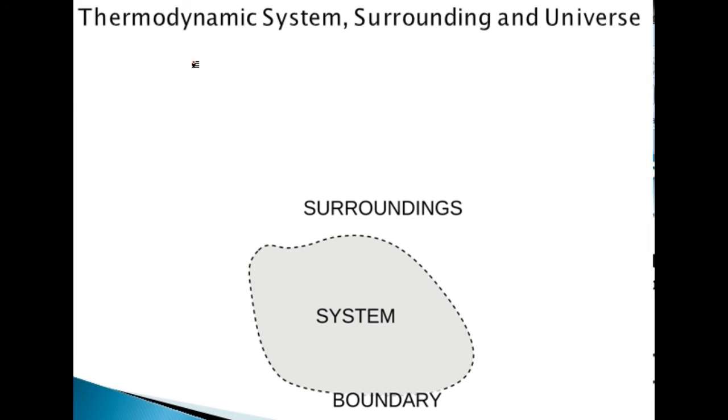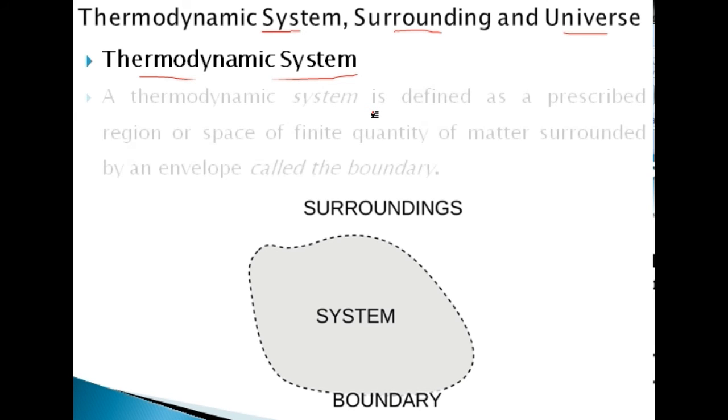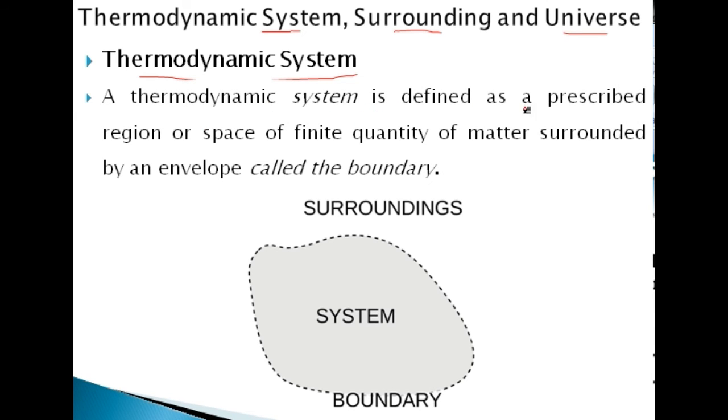Now we will try to understand what is the thermodynamic system, surrounding and universe. So what is a thermodynamic system? It is very important to understand, because on the basis of that we can make the analysis of the energy interaction between the system and surrounding, etc. So the thermodynamic system is defined as a prescribed region or space of finite quantity of matter which is surrounded by an envelope called the boundary.